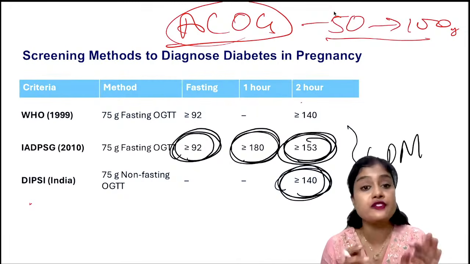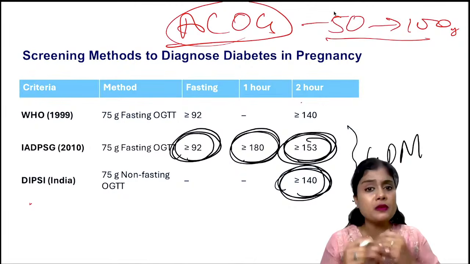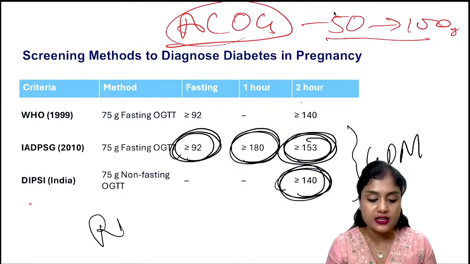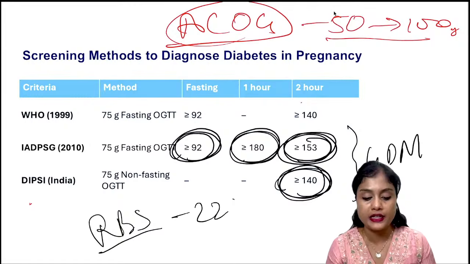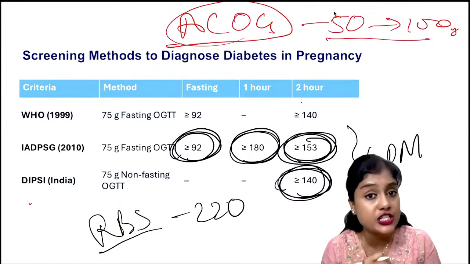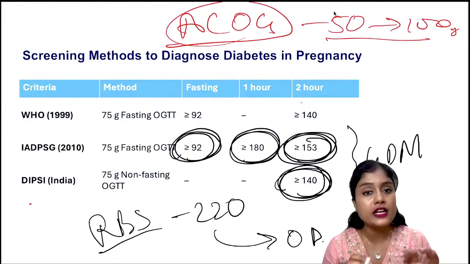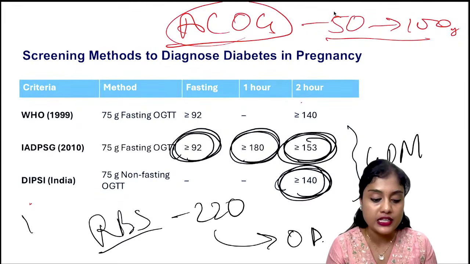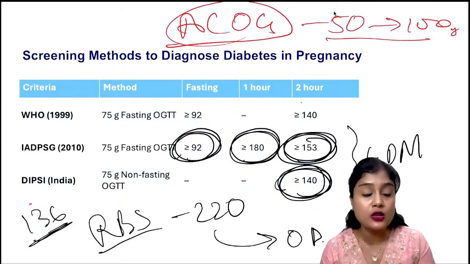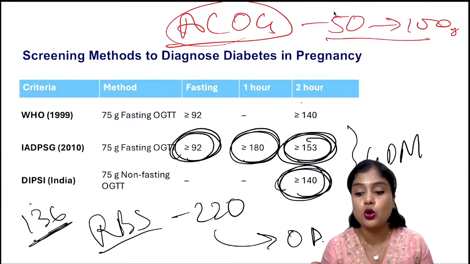Here we have just mentioned more than. So if it becomes too much, let us take your RBS, random blood sugar is 220. Is she still GDM? No, she becomes overt diabetes. And let us take her fasting is 136. It is more than 126, isn't it? So that time she becomes overt diabetes.